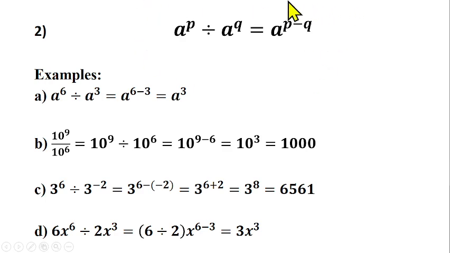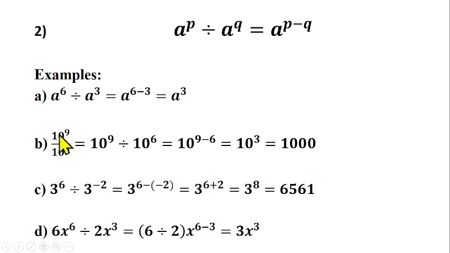So let's use this law, the second law, to solve some questions as well. The first one here, you're having a raised to power 6 divided by a raised to power 3. You can see that they have the same base, and you are having division here. So that means you pick one of the bases, like I said here, which is a, and you do something to the power. Because this is division, you subtract the power, 6 minus 3, and that should give us a raised to power 3. And that is talking about a in 3 places, a times a times a. Are we clear? And you can see that we have been dealing with numbers with base and power.